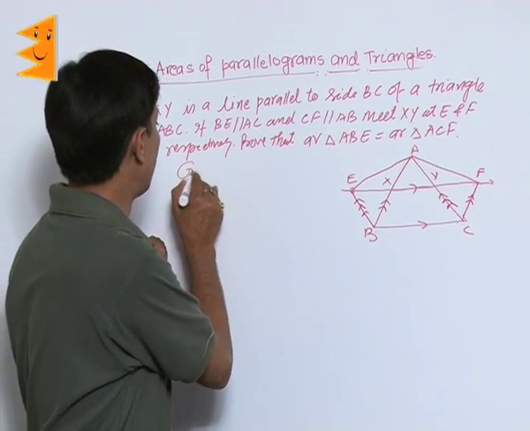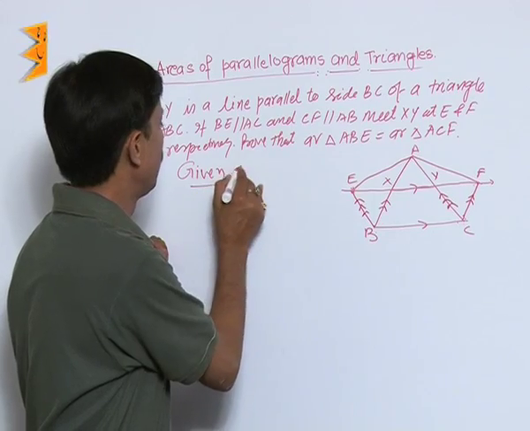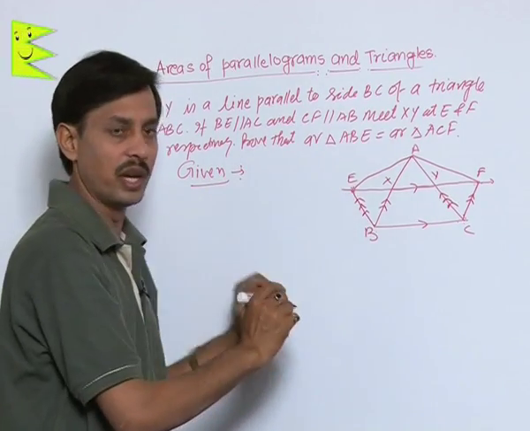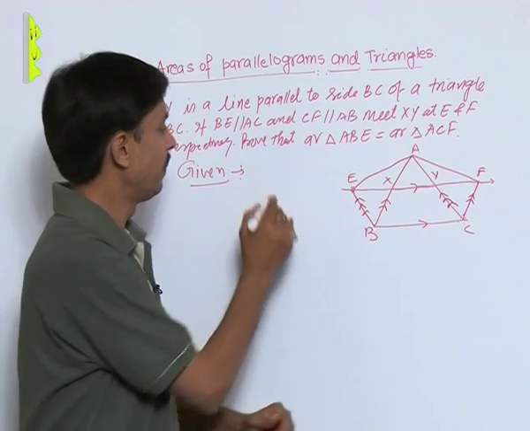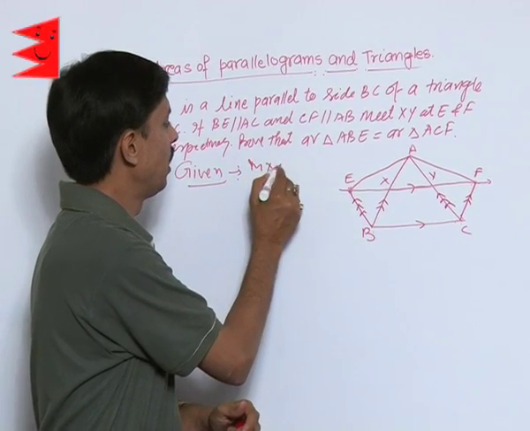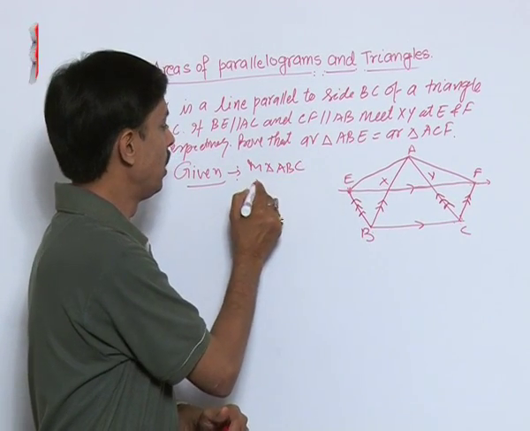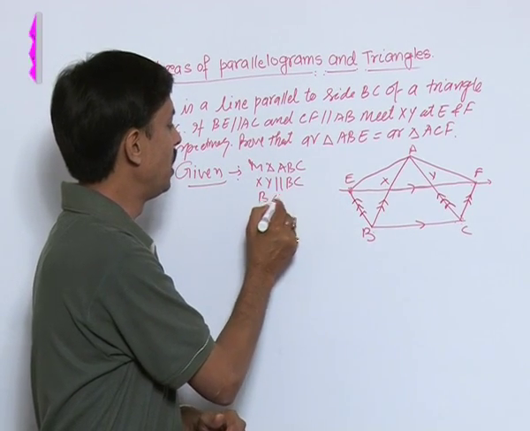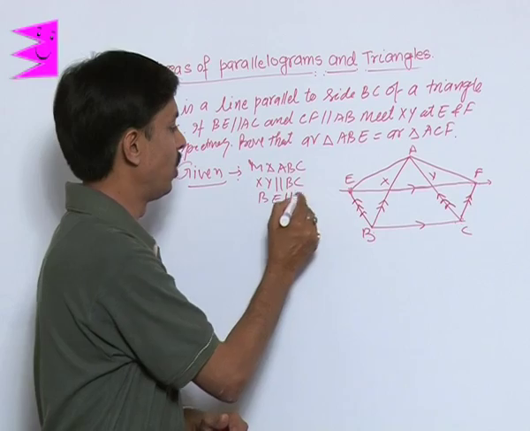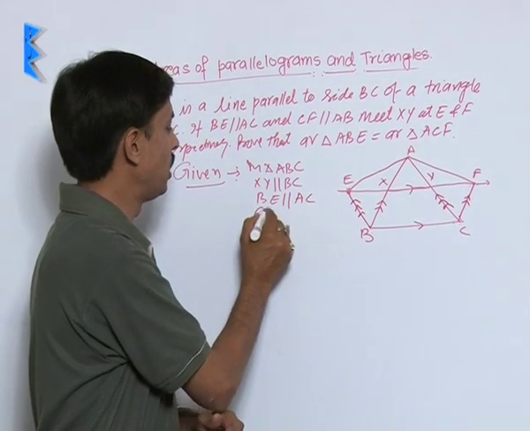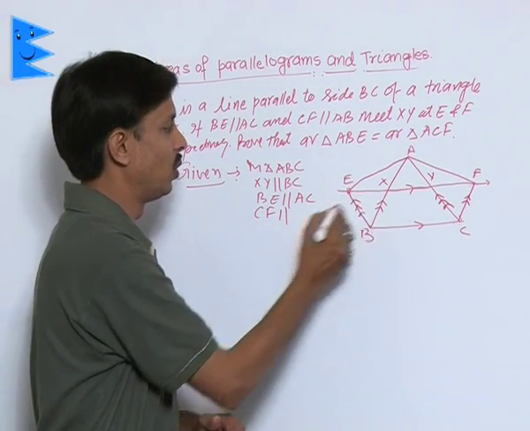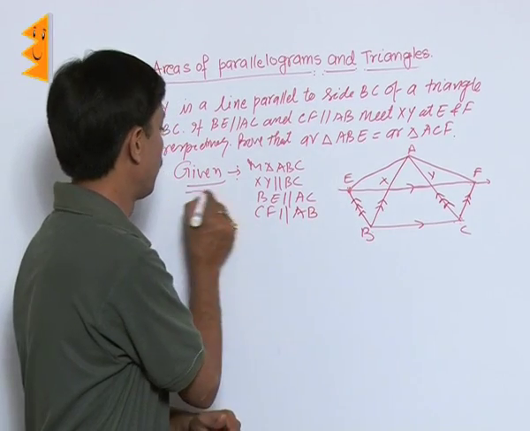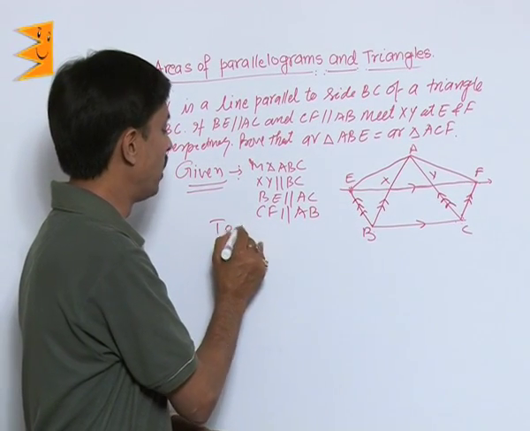Given is so simple. You just can understand from the question what I showed you here, that ABC is a triangle. In triangle ABC, XY is parallel to BC, BE is parallel to AC and CF is parallel to AB. This is given. What we need to prove here?